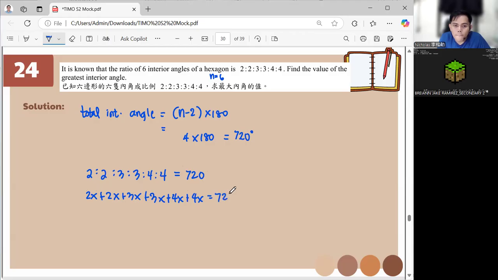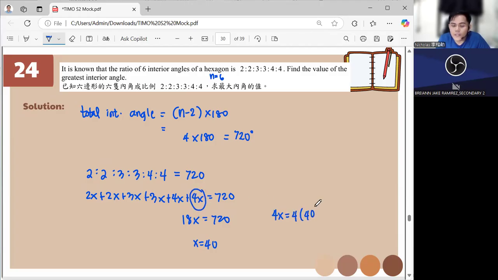So this is 18x equal to 720, right? We divide by 18, and we get x equal to 40. Now we are looking for the greatest. The greatest here is the 4x. So 4x is equal to 4 times 40, and the answer is 160. And that's it.